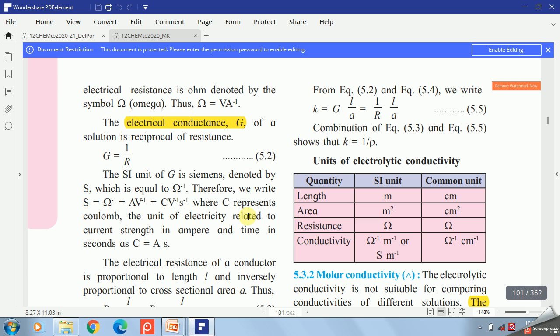Then, remember these formulas. It is useful for solving the numerical based on conductivity, resistivity, conductance, and resistance.